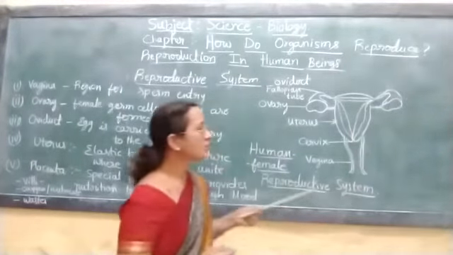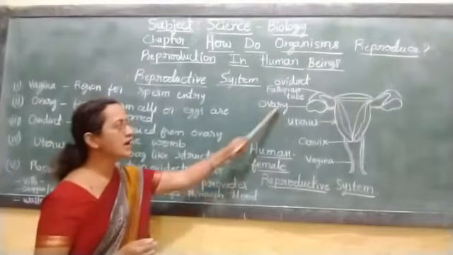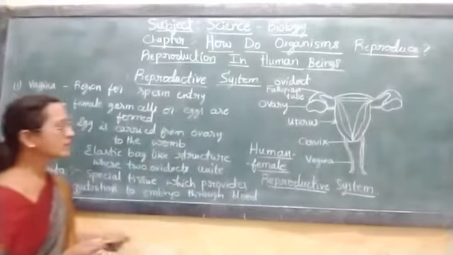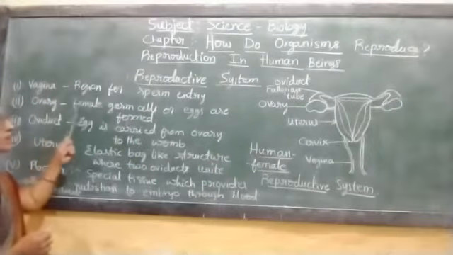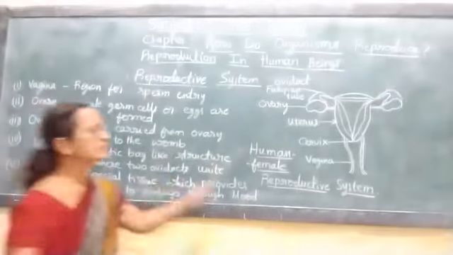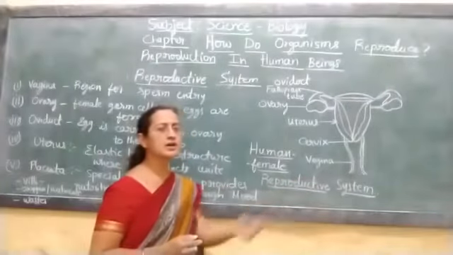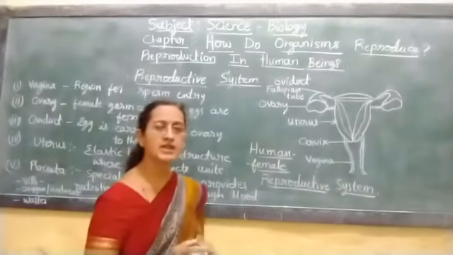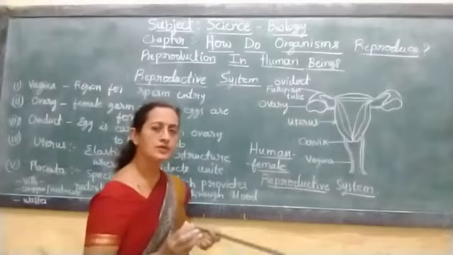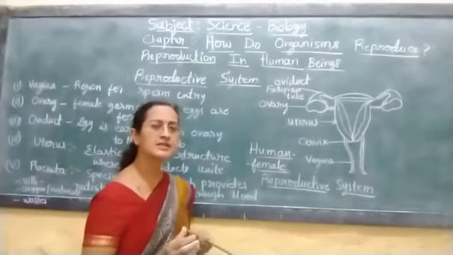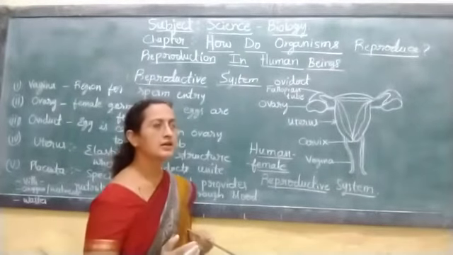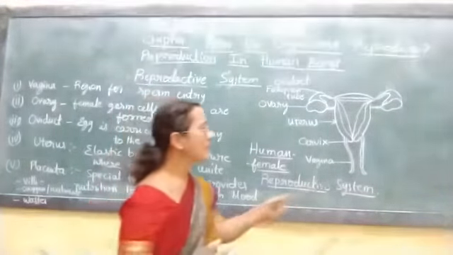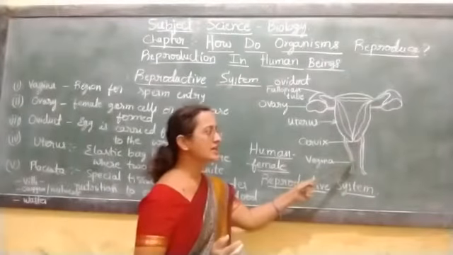So once again, to know the functions of the parts of the female reproductive system, here vagina is the region for the sperm entry. Sperms are the male germ cells, which are produced from the males, so they get entered through the penis and will be inserted into the vagina region.